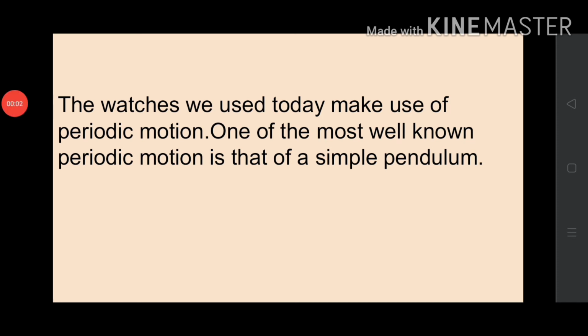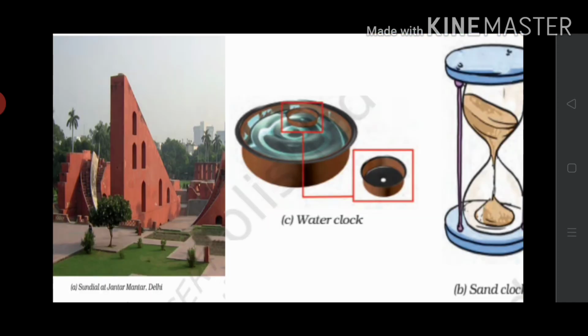But many time measuring devices were used in different parts of the world before the pendulum clocks became popular. For example, sundials, water clocks and sand clocks were used in different parts of the world before the pendulum clocks became popular. Now we have watches and clocks to measure the time. These clocks and watches make use of periodic motion. One of the most important periodic motions is that of a simple pendulum. Now let's learn about the simple pendulum.